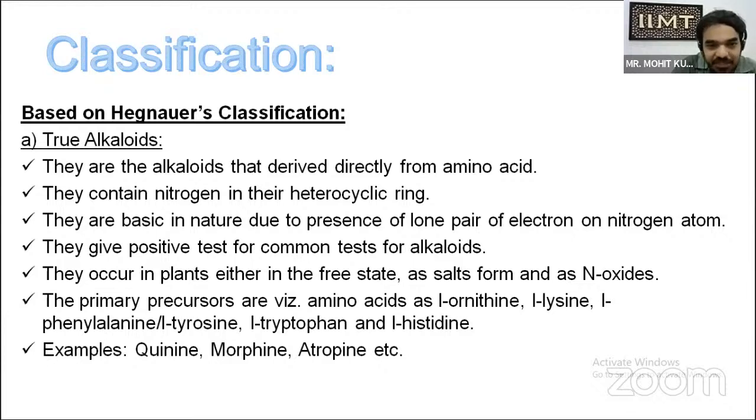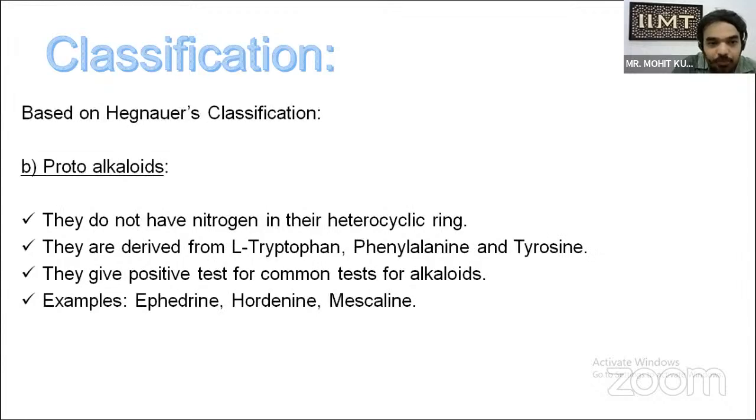So this is the basic introduction which we studied in the previous slide, like why it is basic and why it gives a positive test for alkaloids. Now coming to the proto-alkaloids, they do not have nitrogen in the heterocyclic ring. As we studied, true alkaloids have nitrogen in the ring, but these do not. They are derived from L-tryptophan, phenylalanine, and tyrosine. They give a positive test for the common test for alkaloids. Although they don't have nitrogen in their heterocyclic ring, they give a positive test. Examples include ephedrine, ordinine, and mescaline.